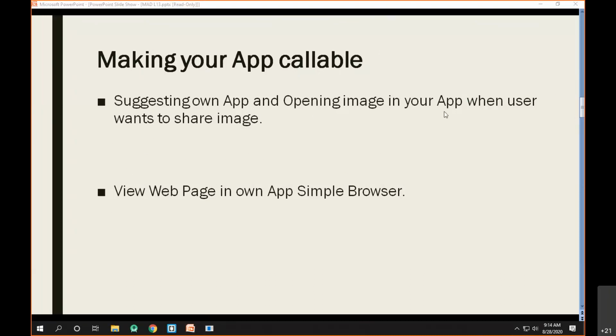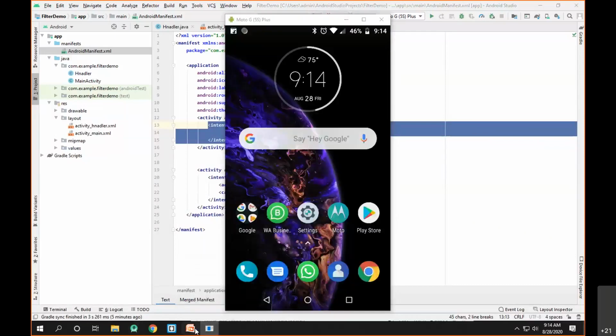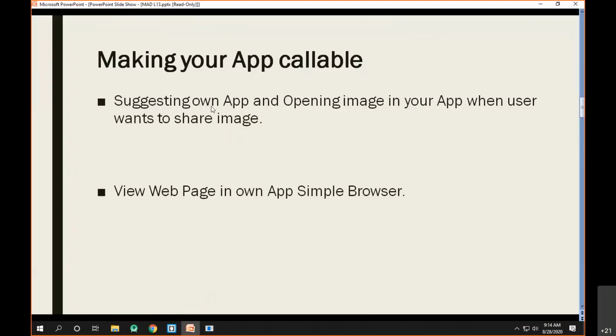Now, how to do that? Since we have created the project here, let's try to understand. What I want is whenever the user goes into the gallery and tries to open the image or tries to share the image, whenever the user clicks on share the image, it should suggest our app. So let's try to handle that.